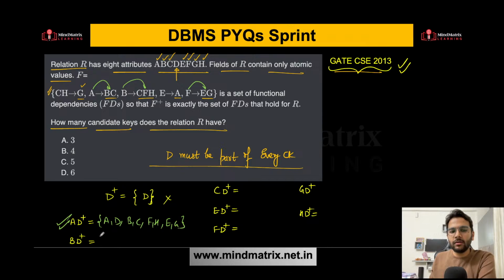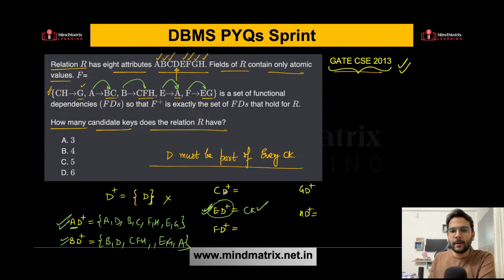What about BD? You are getting B, you are getting D. Then using B you can get CFH. Using F you can get EG. Yes, and you are getting A also. So this is also a candidate key. What about ED? Using E you can get A, right? And if A is there, then that is a candidate key. So this is also a candidate key.